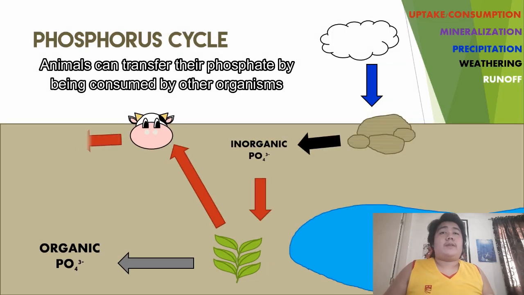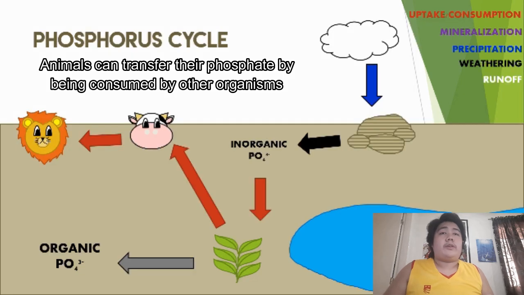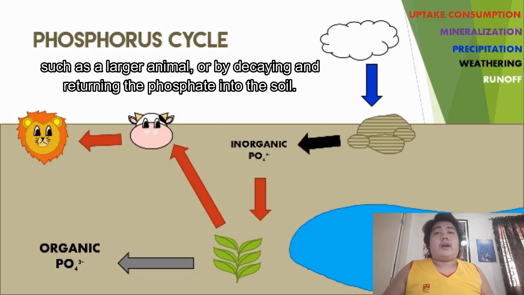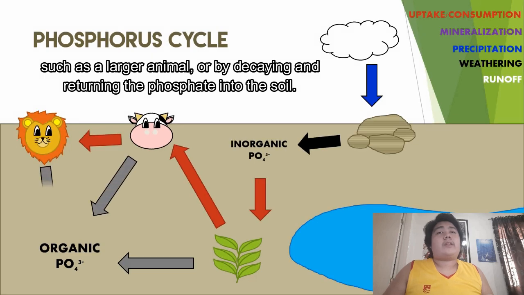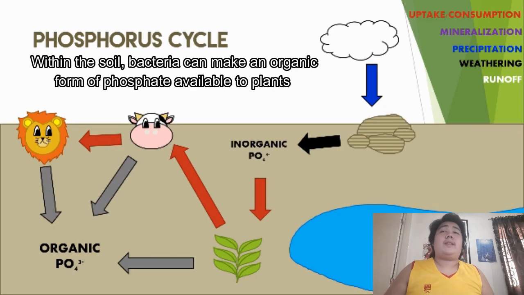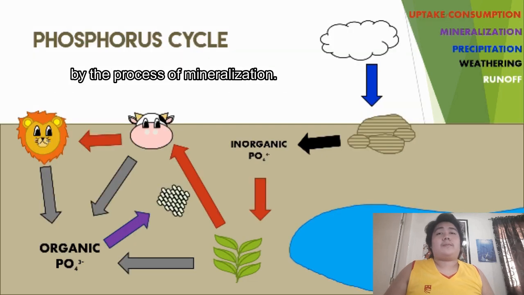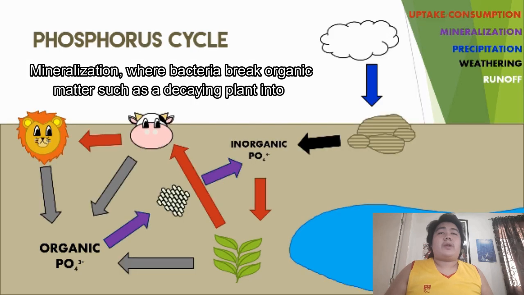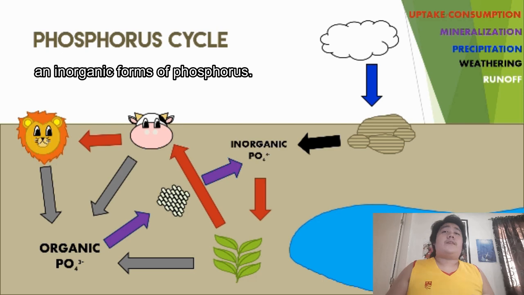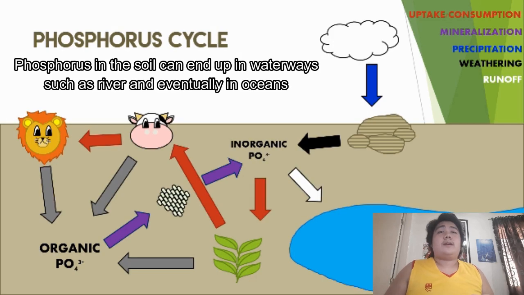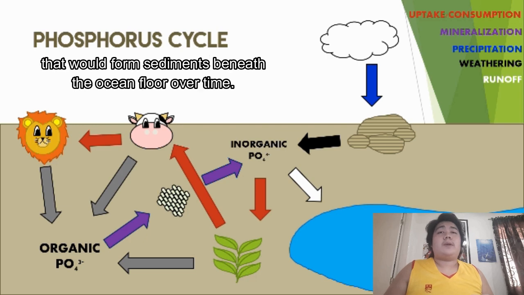Animals can transfer their phosphate by being consumed by other organisms, such as a larger animal, or by decaying and returning the phosphate into the soil. Within the soil, bacteria can make the organic form of phosphate available to plants by the process of mineralization. Mineralization is where bacteria break down organic matter, such as decaying plants, into an inorganic form of phosphorus. Phosphorus in soil can end up in waterways, such as rivers, and eventually in oceans, where it would form sediments beneath the ocean floor over time.